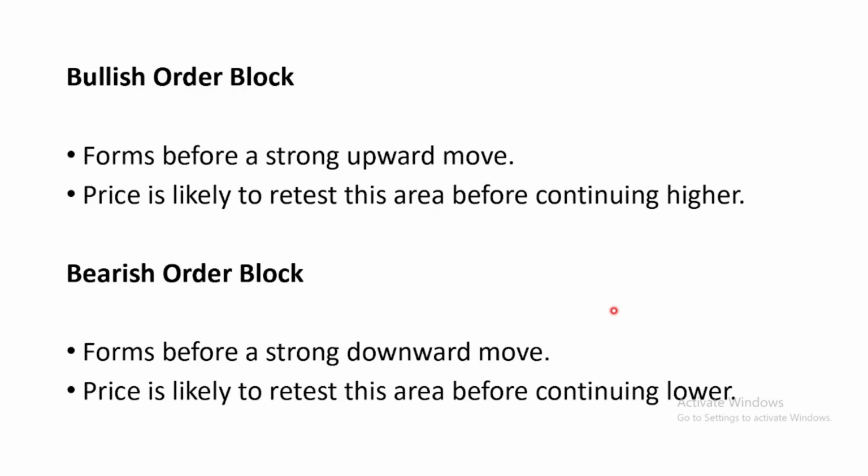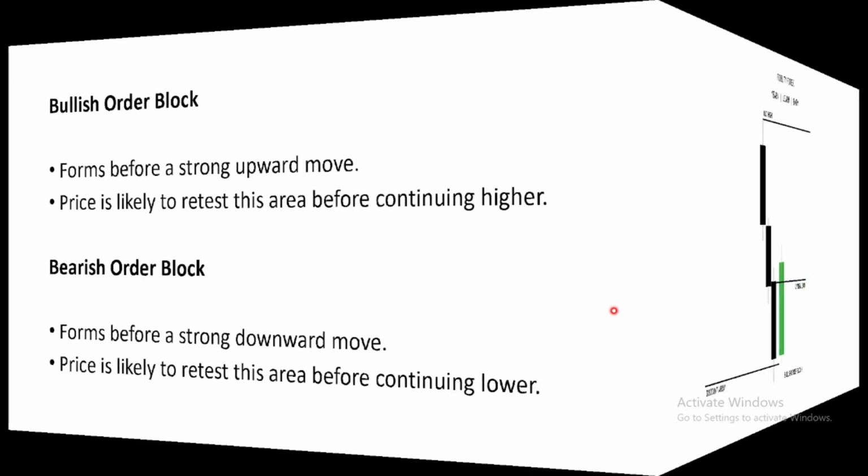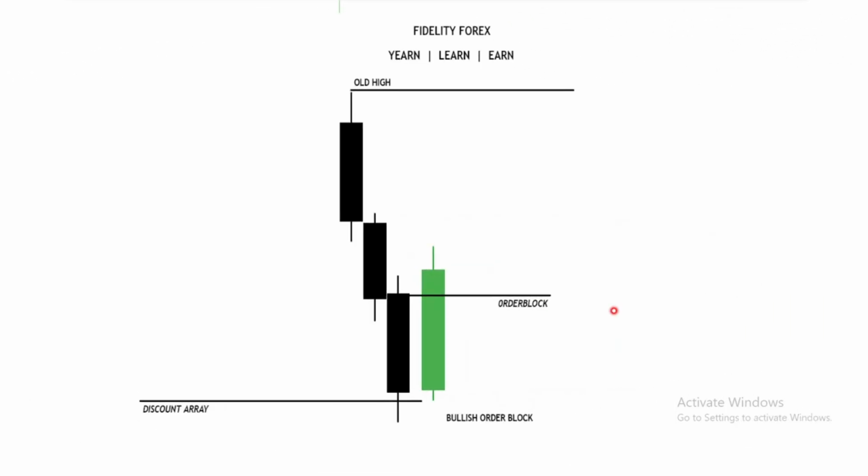So that's why it says a bullish order block formed before a strong upward move, and price is likely to retrace to this area before continuing higher. A bearish order block formed before a strong downward move, and price is likely to retrace to this area before continuing lower. This is what it means, or this is how it looks.